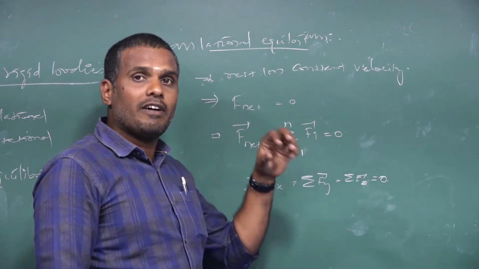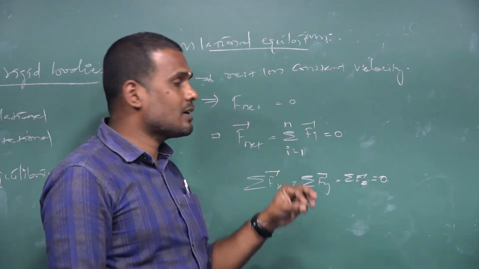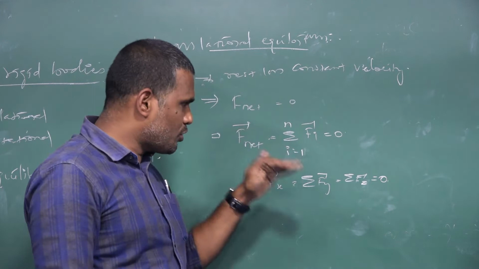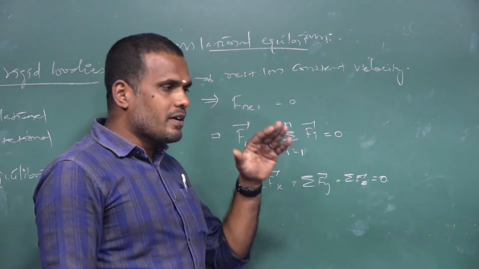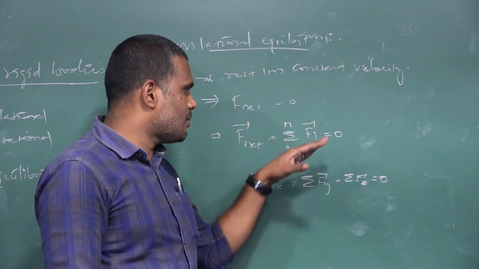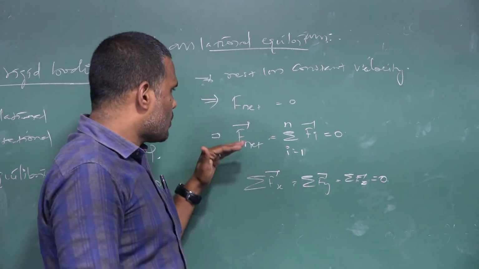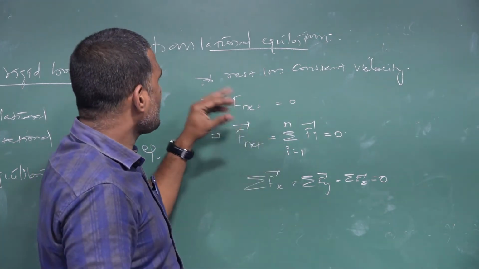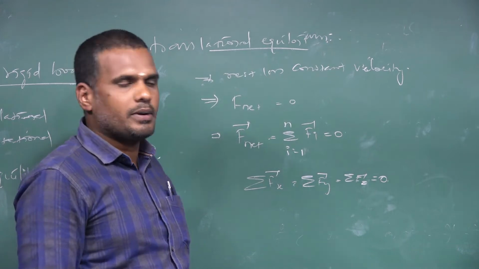Or the vector sum of all the forces acting on the body must be equal to 0. This is the condition for translational equilibrium.